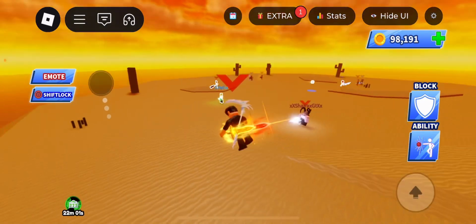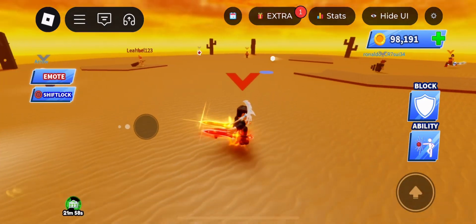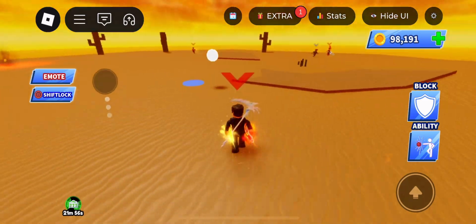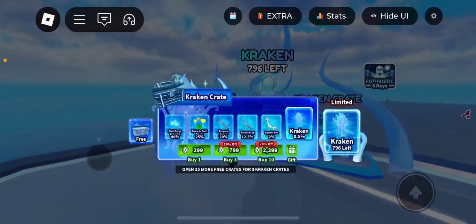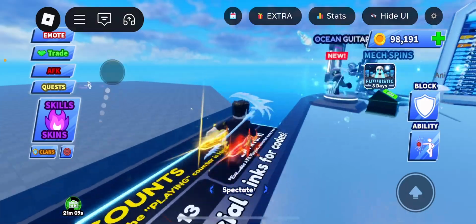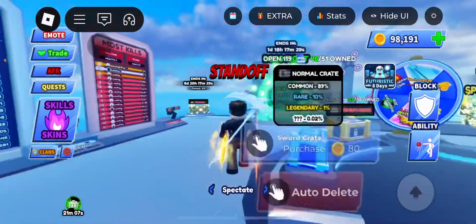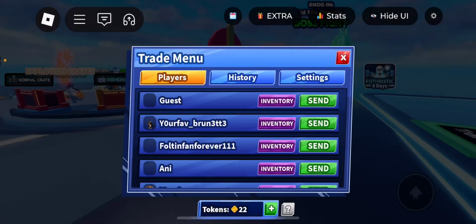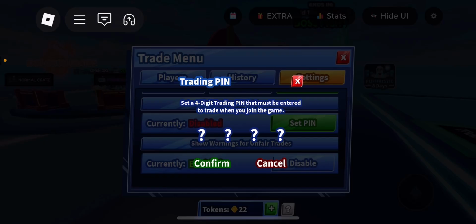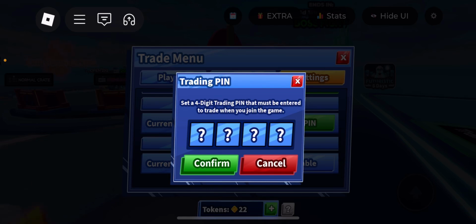Someone came up to me once while I was doing a trading booth, selling some things. Anyways, another way to prevent it is by setting a pin, which is used whenever you trade someone.